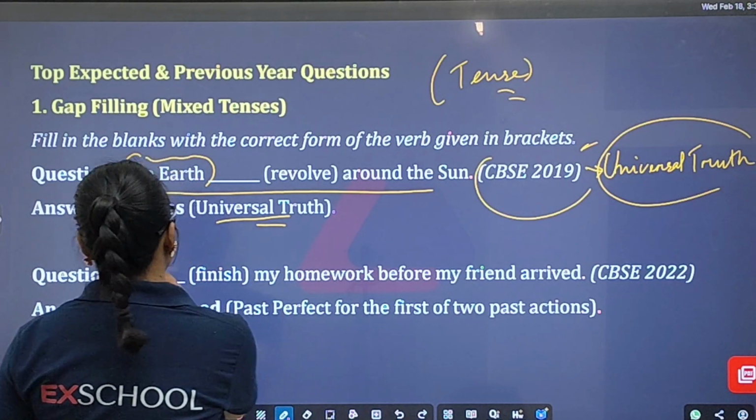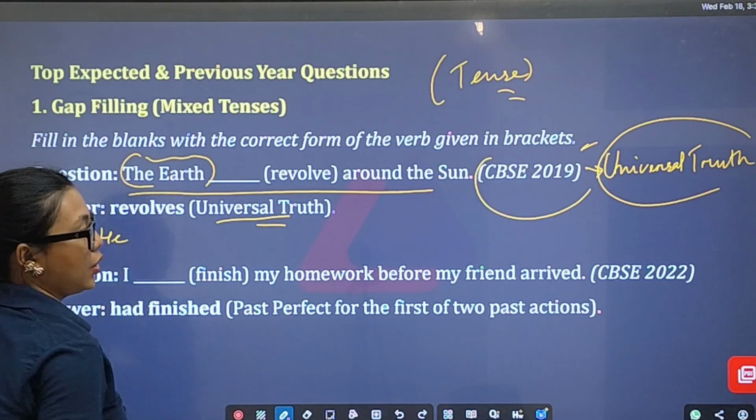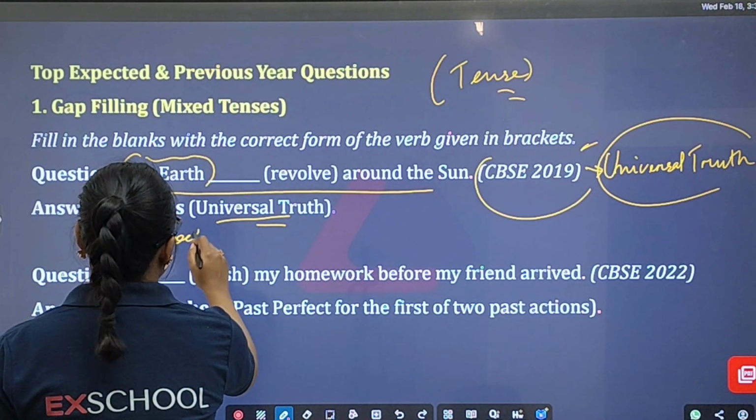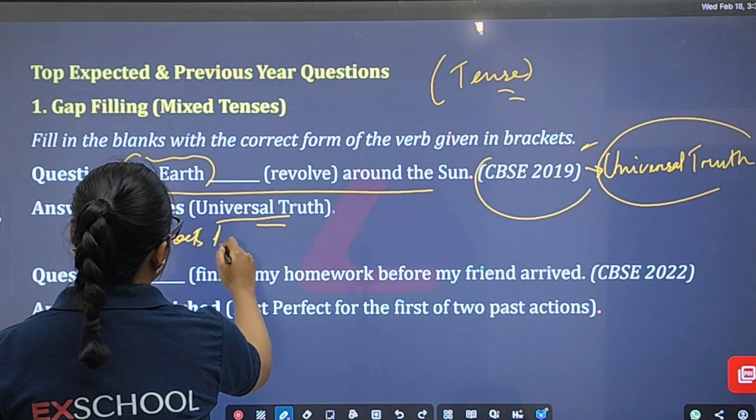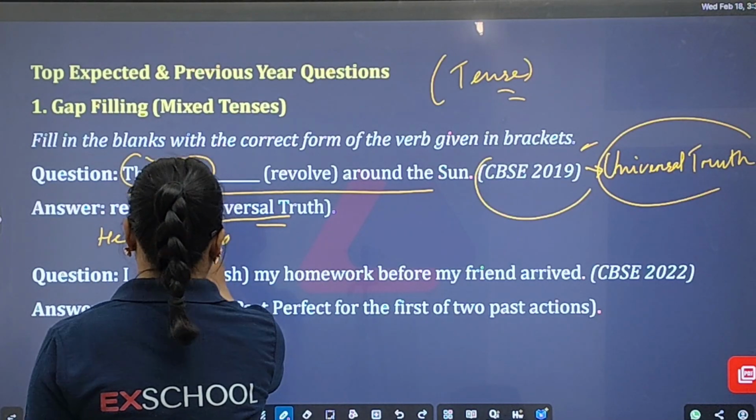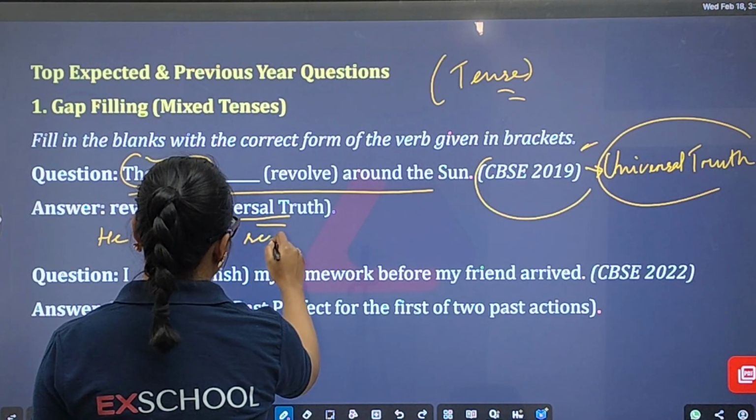Similarly, suppose, he goes to school by bus. I am suggesting you, I have given you an example. He goes to school by bus. He goes to, what? I have given the example: he goes to school by bus.